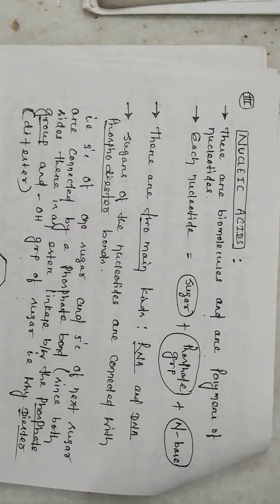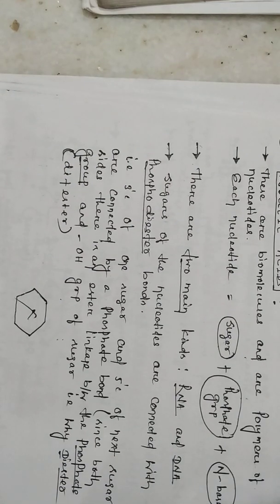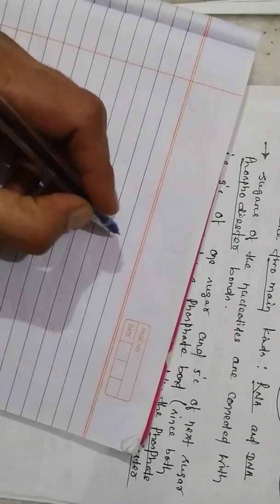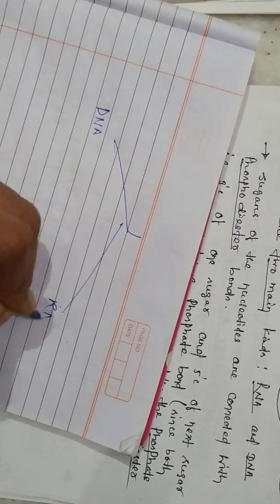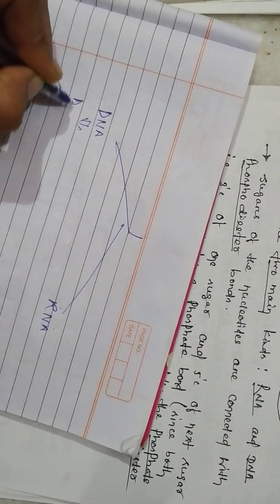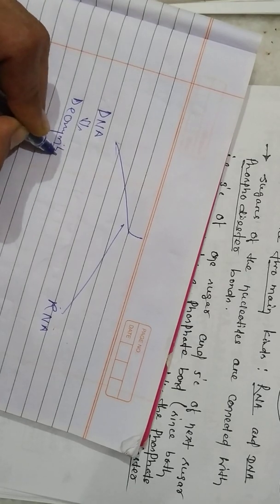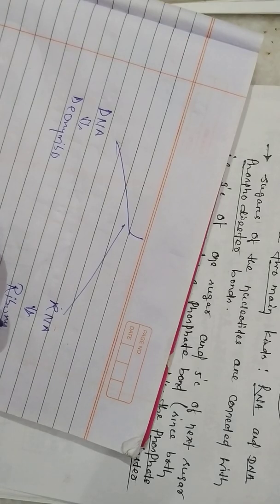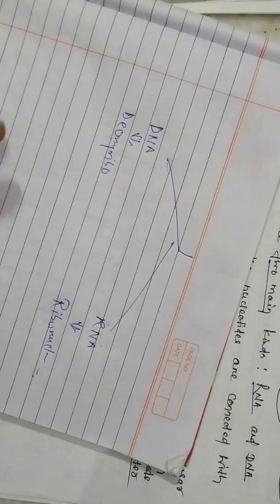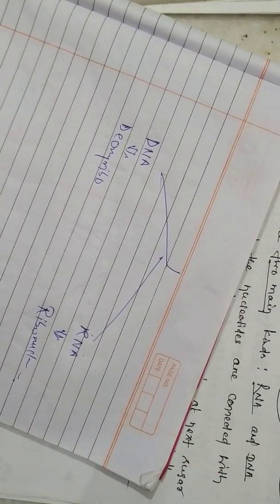Now when you talk about nucleic acids, these are biomolecules and are the polymers of nucleotides. Nucleic acids are of two types. One is your DNA, another one is your RNA. DNA is known as deoxyribonucleic acid. RNA is known as ribonucleic acid. Okay. Now there are specific differences between these two.